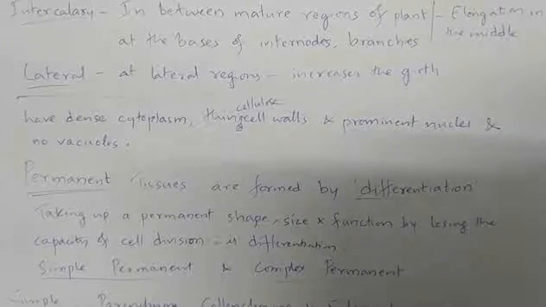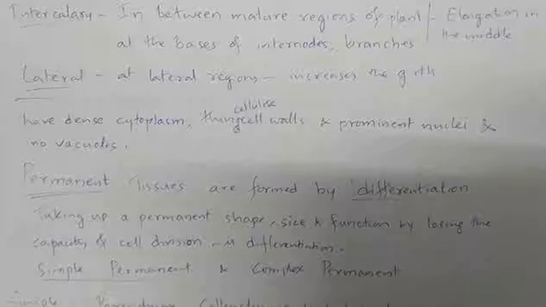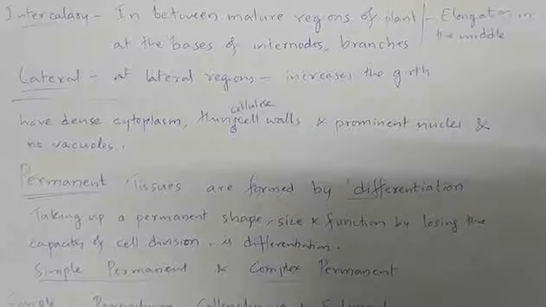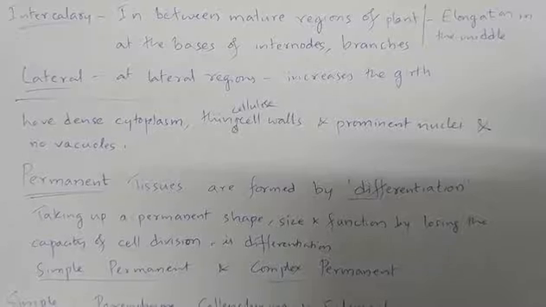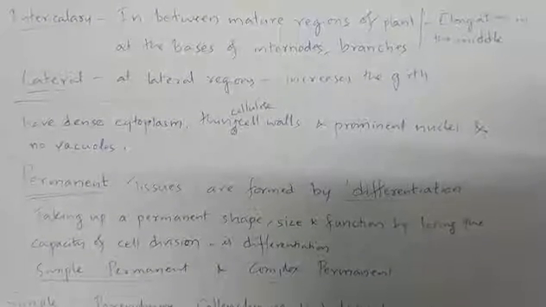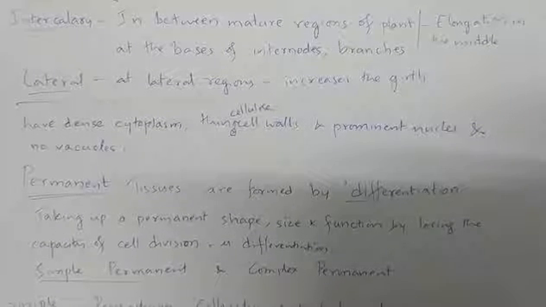And the cells of the meristematic tissues have dense cytoplasm, and they have thin cellulose-made cell walls, and they have prominent nuclei, and they do not have vacuoles. Why they do not have vacuoles? Because these cells are actively dividing cells.